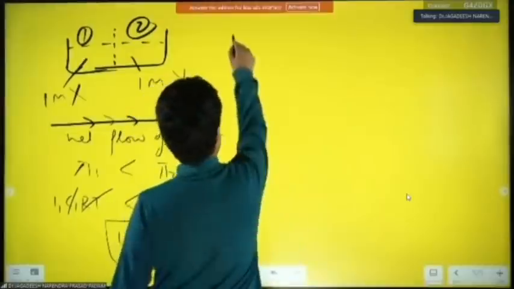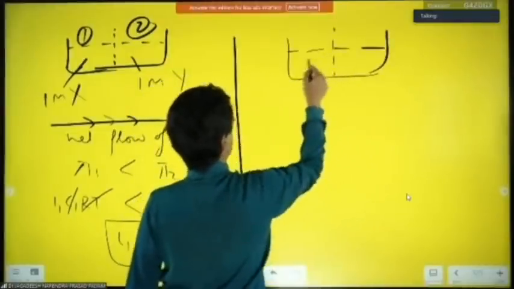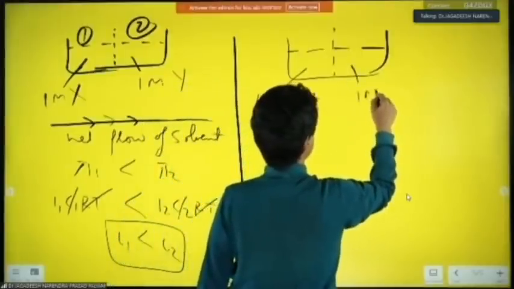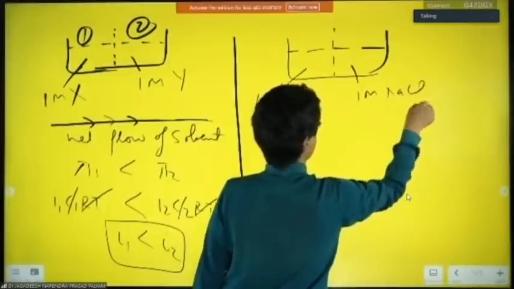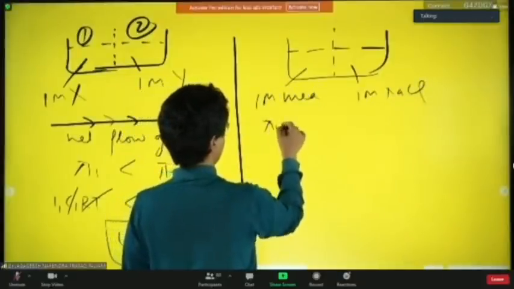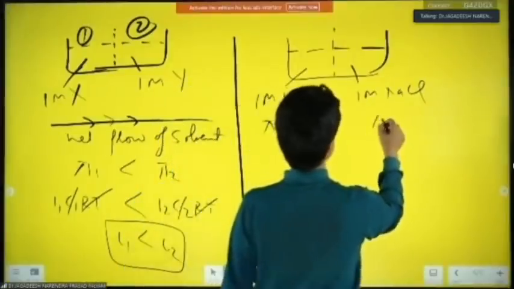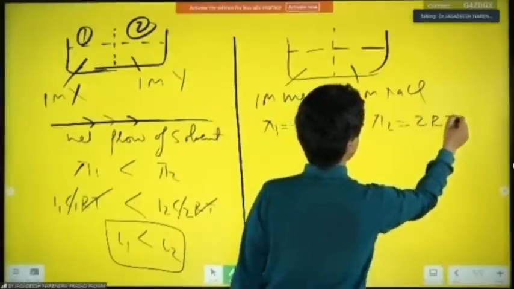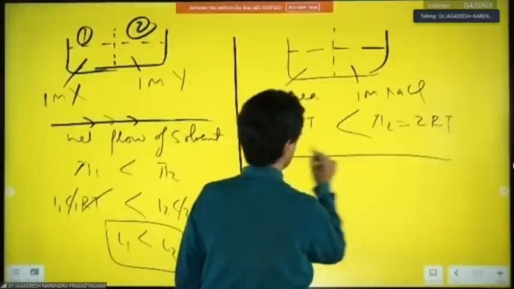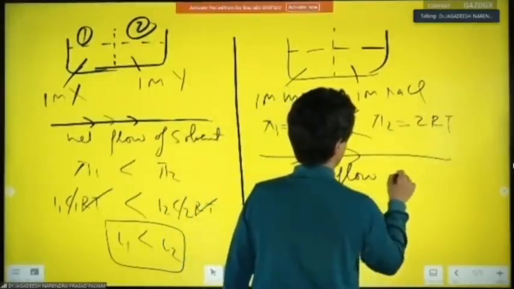Now look, children, tell me, if I ask this same question, 1 molar urea and 1 molar NaCl. Yes or no? So what will be pi? Pi 1 will be what? 1 RT. Yes or no? And this pi 2 will be like 2 RT. Agree or not? So this is more. If this is more, this is pulling also. Yes or no? So this is the net flow of solvent.